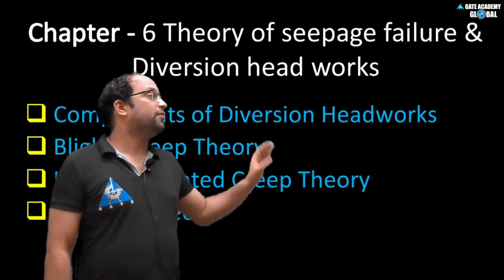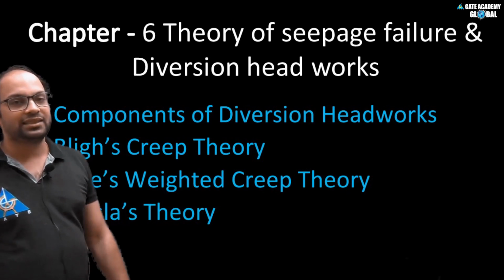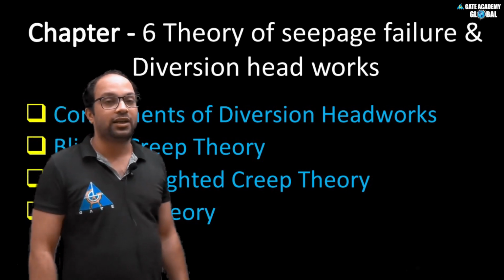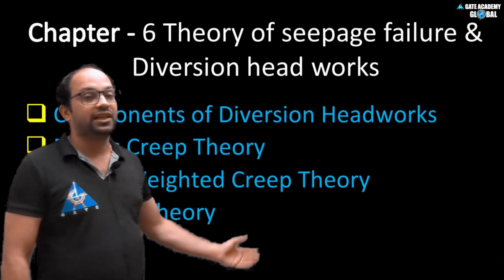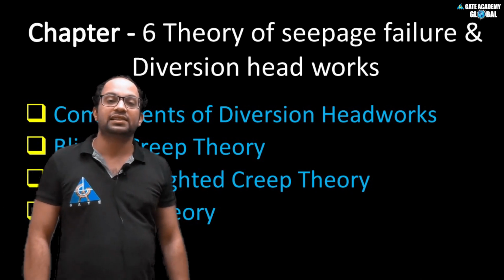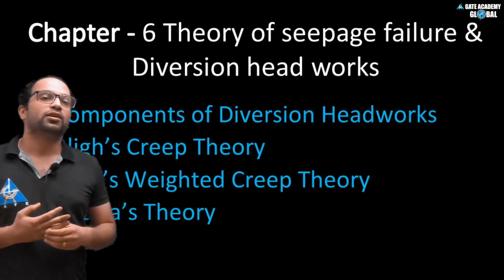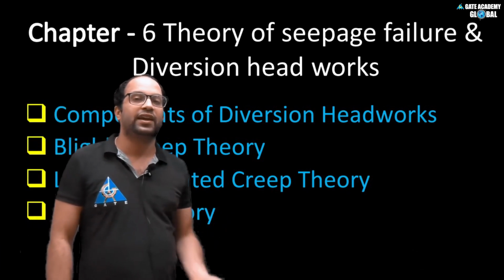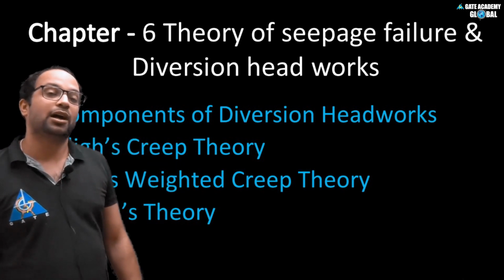Sometimes we will build weirs and barrages. So in this chapter we will see what the components of diversion headworks are and how diversion headworks look. Then after that we will see the seepage theory. Why seepage theory? Because these weirs and barrages will fail by piping failure or by uplift failure.